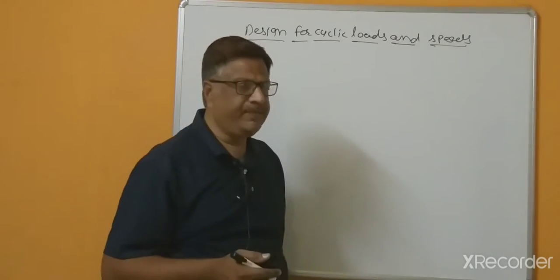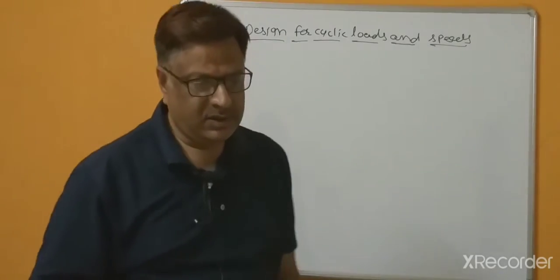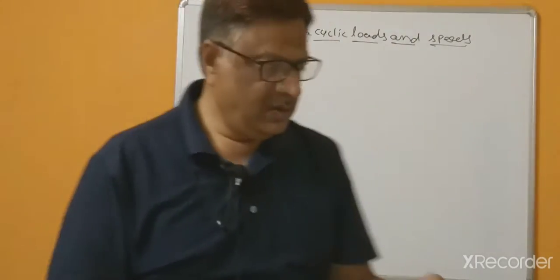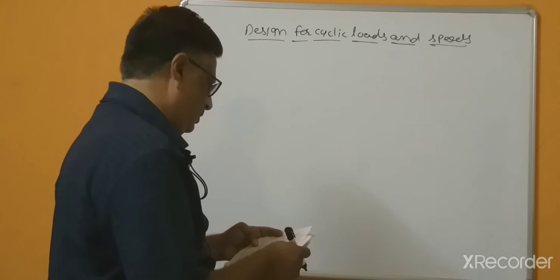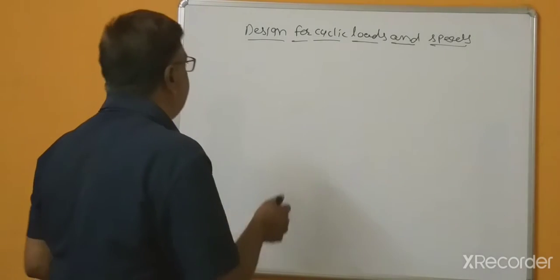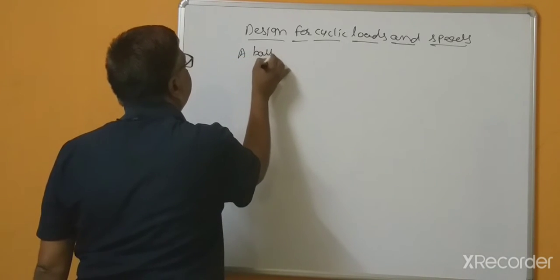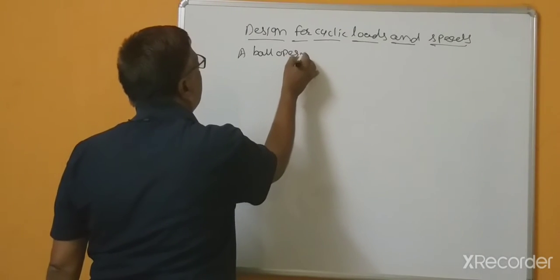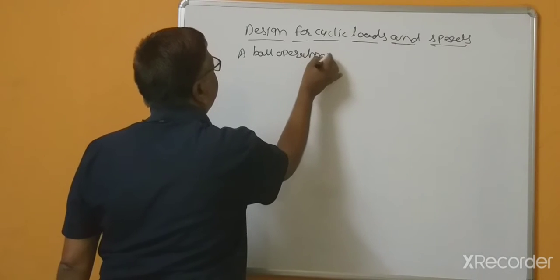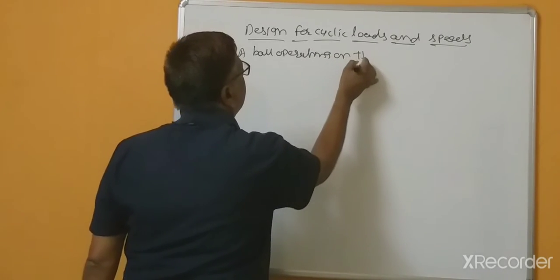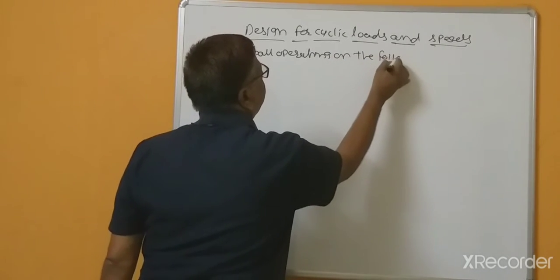Suppose, as you know, a ball bearing is operating under the following conditions.